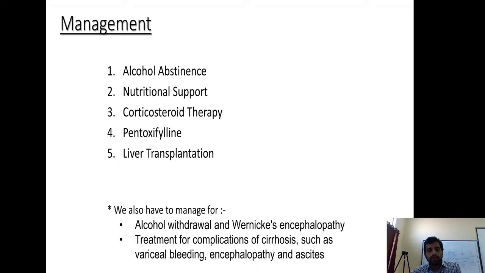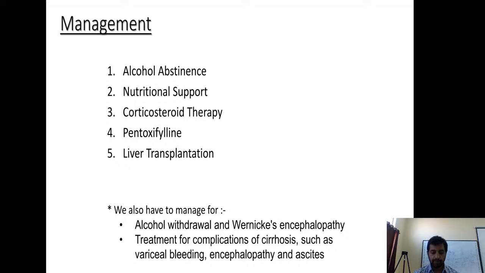So alcohol nutritional management, and they're also deficient in thiamine, the vitamin B, all other vitamin B constituents. So supplementing those also is important. If the patient is not able to eat, better put a Ryle's tube and feed the patient 2500 kilocalories per day. So next we come to corticosteroid or pentoxifylline therapy.